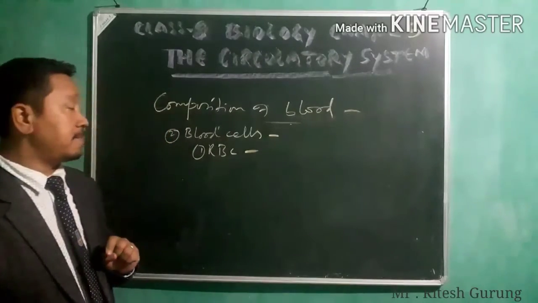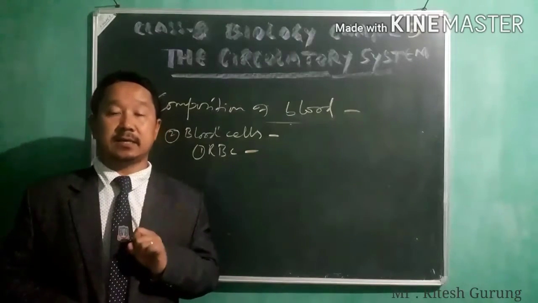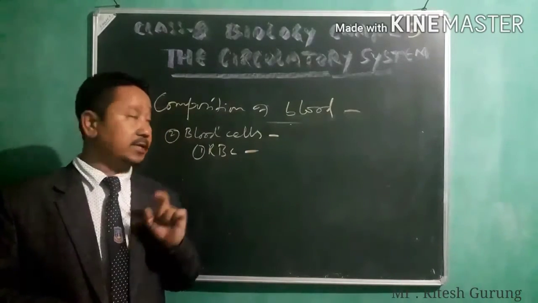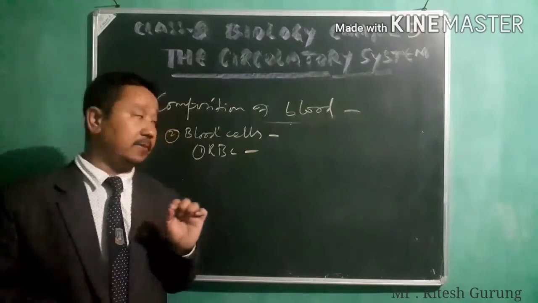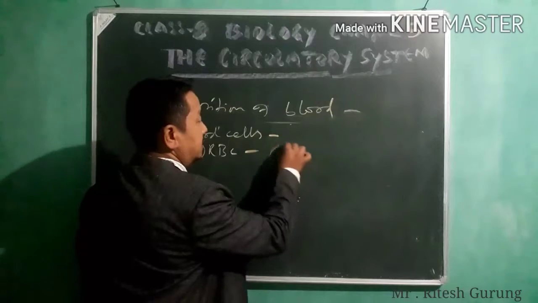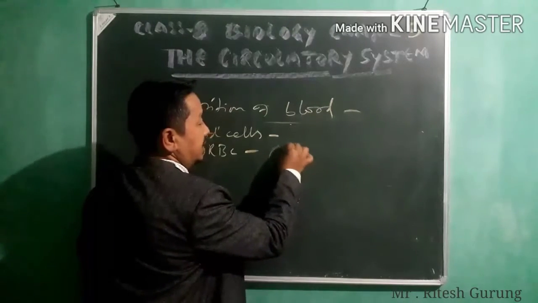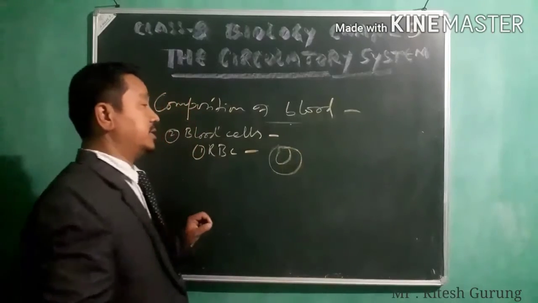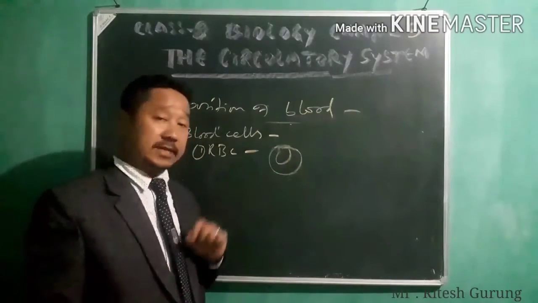RBC is a biconcave disc-like structure. It's something like this. Biconcave disc-like structure it has got.